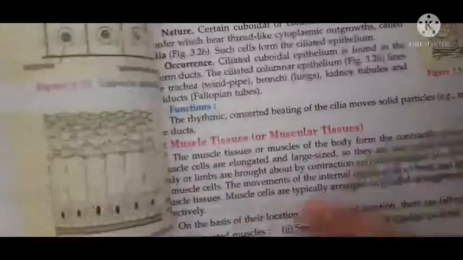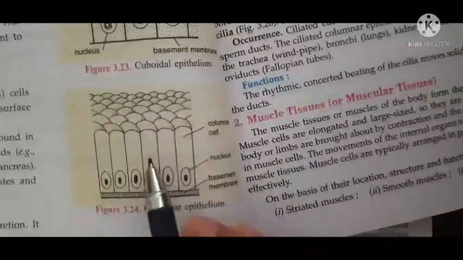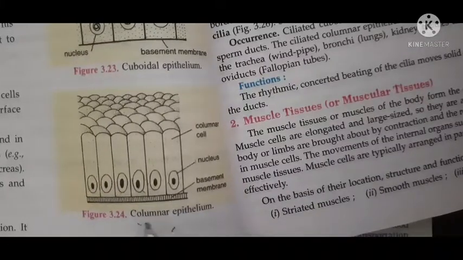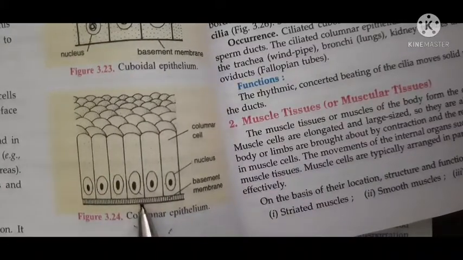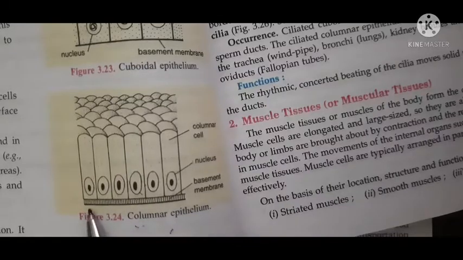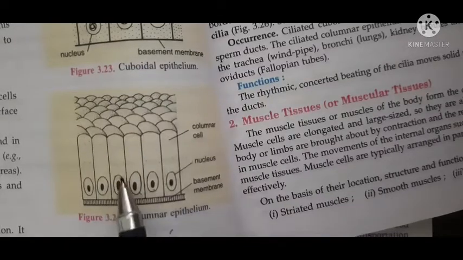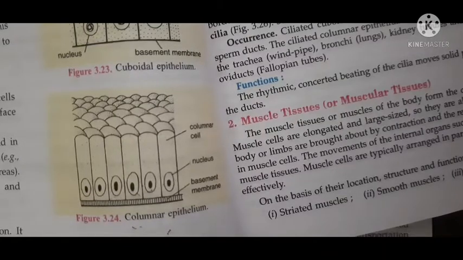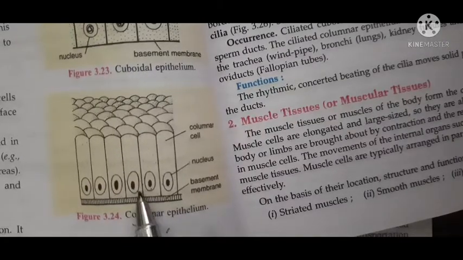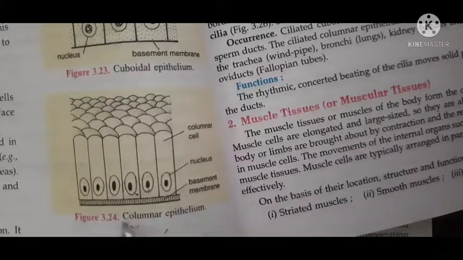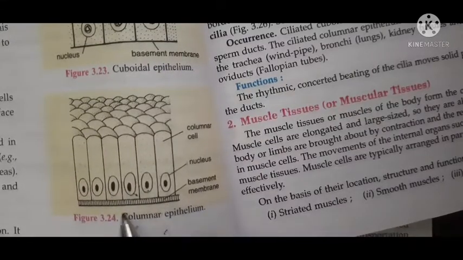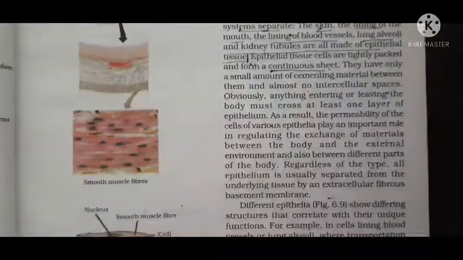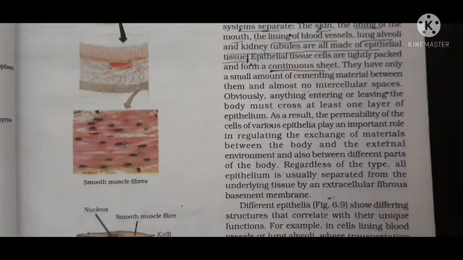You can see here, this is epithelial tissue, this is columnar epithelium. As I told you, there are different types of epithelial tissues, and columnar epithelium is one type. Now below this epithelial tissue, another tissue is present, maybe muscular tissue. The epithelial tissue and the muscular tissue are separated from each other by this membrane, which is called the basement membrane. I hope it is clear.